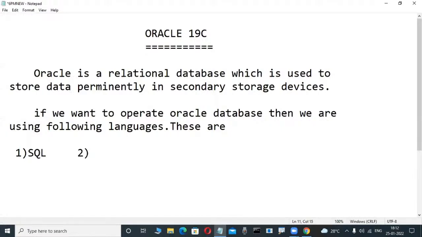Second one, PL/SQL. Third one, dynamic SQL. This is also right, and a newcomer can easily understand it.